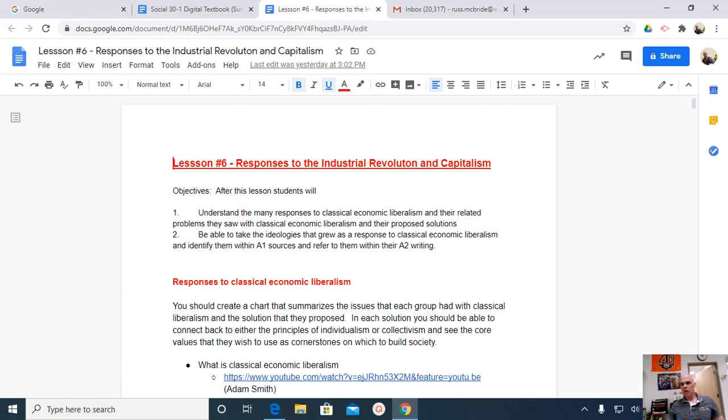And if you can create that chart, then it'll go a long way for you in terms of being able to identify ideological perspectives, and that's going to be necessary in multiple choice exams and A1 sources, and also to respond to an ideological perspective with regards to the A2 essay.